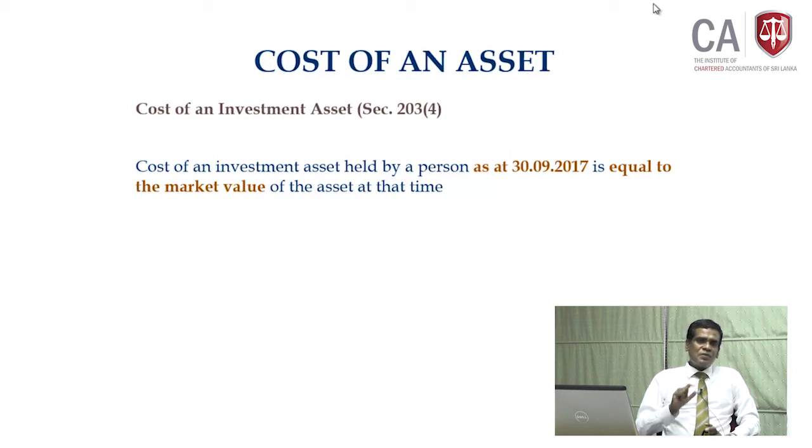Then the question comes: should it have been 1st April 2018, not 30th September 2017? Yes, that could have been the case, but the original idea was to bring in the capital gain tax from 30th September 2017, halfway through the year.